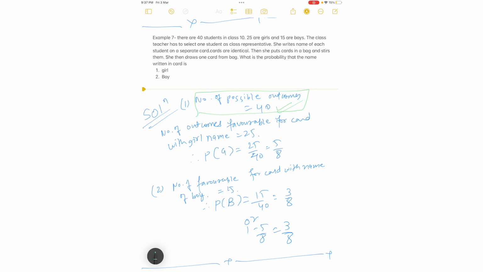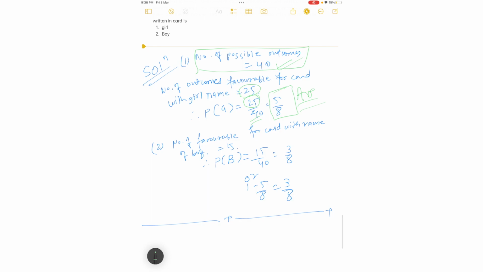Now, the number of outcomes favorable for a card with a girl's name. How many girls were there? There were a total of 25 girls. So, the probability that the name written on the card will be a girl's is the total number of favorable girls' names, 25, divided by the total number of possible outcomes, 40. Therefore, 5 by 8 is the probability that whenever she picks a card, that card will have a girl's name. I hope you got it.